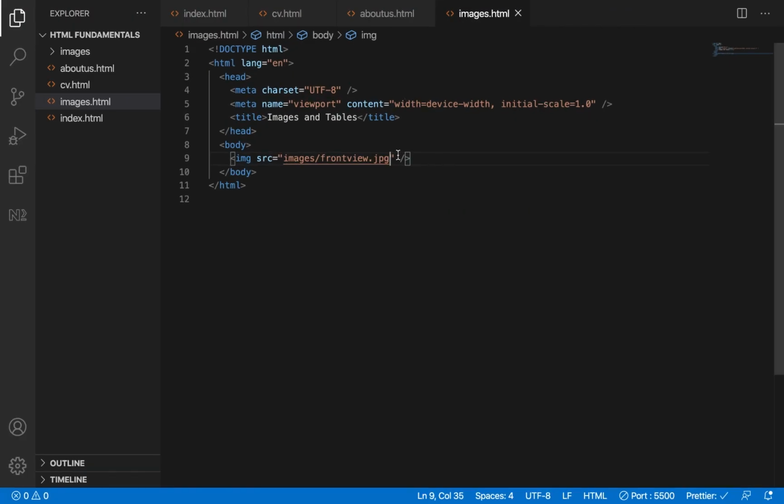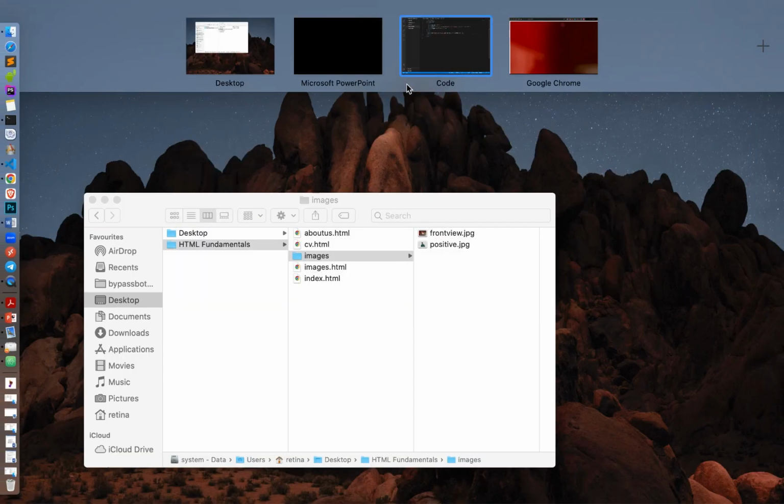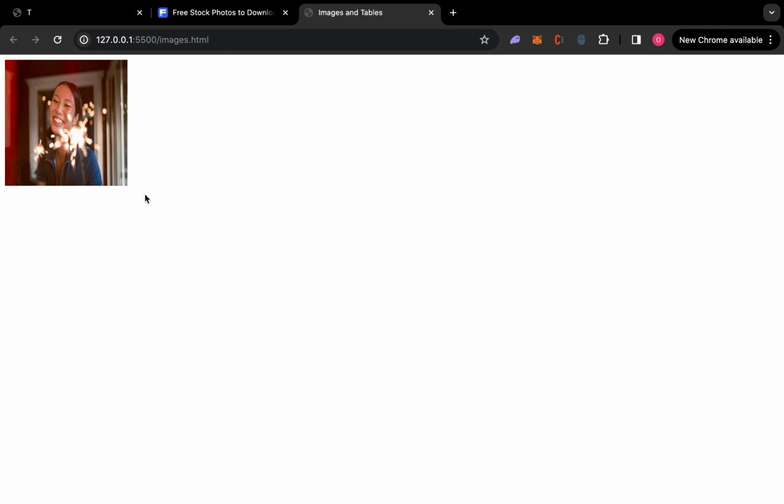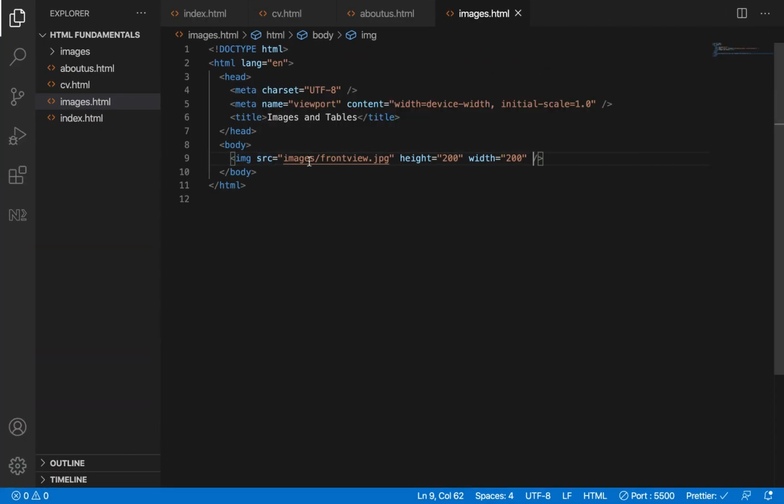We use another attribute called height. Height equals to, in pixels, let's give it 100. 100 is too small. Let's put 200 by 200. Height 200, then width equals to 200 too. Save and let's see how it looks like now. See now it's smaller. The height 200, the width 200, but it has distorted the image. So that's how to put an image on your page. And we have mentioned 3 attributes there: the source, the height, and the width.